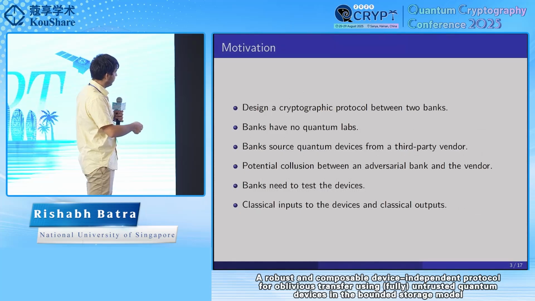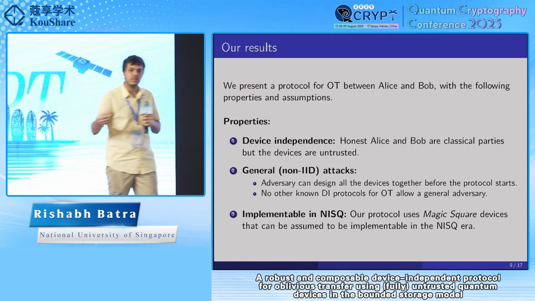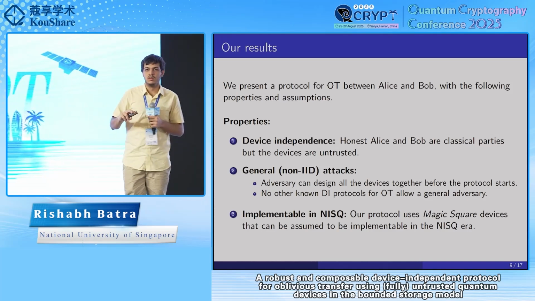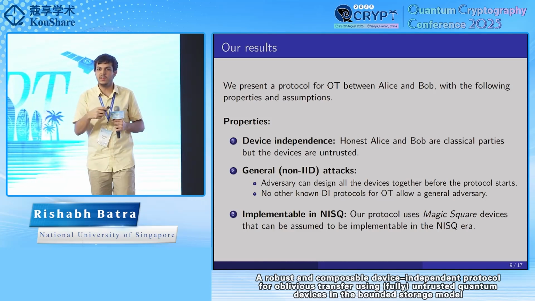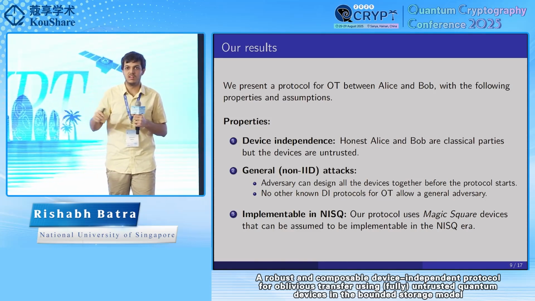And none of the other device independent protocols were composable, none of them were given in the simulator based model. So there are a lot of things that we do that have not been done earlier, so there's no direct comparison in that sense.